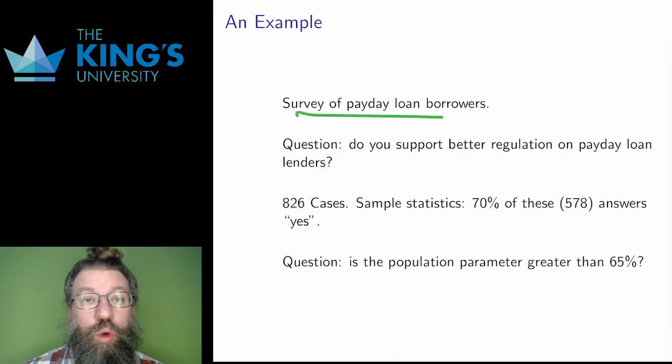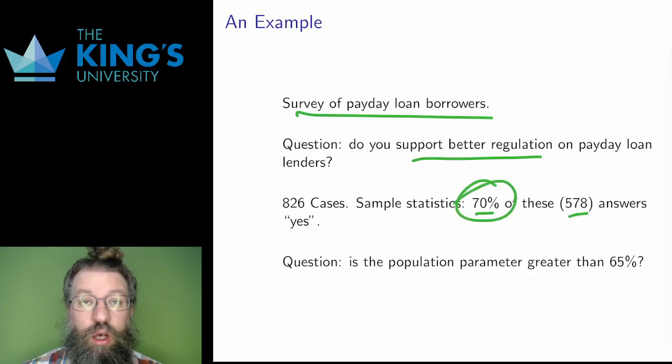Here's the example we're going to work with. A survey of payday loan borrowers asked 826 people if they supported better regulation on payday loan lenders. 578 responded yes, which is 70%. Our sample statistic is 70%.